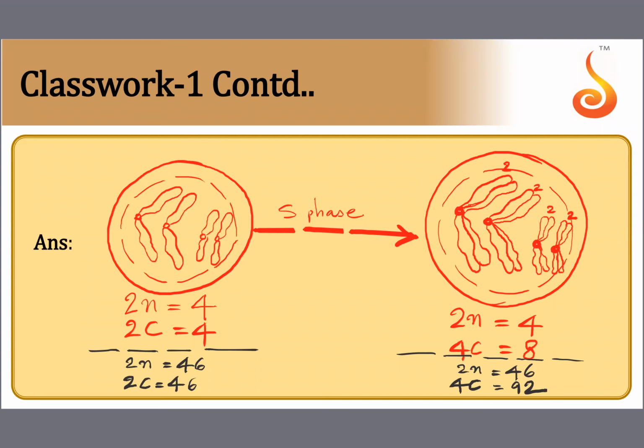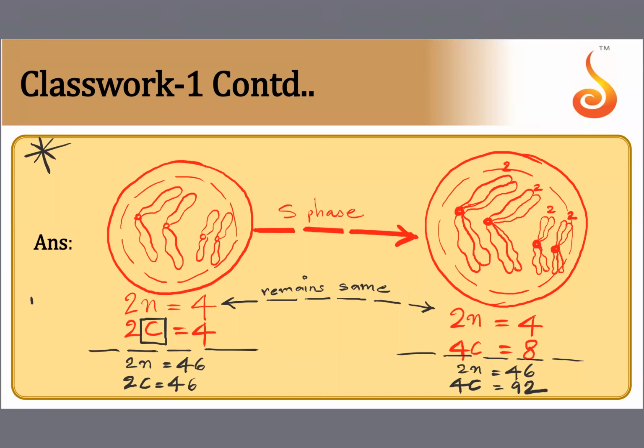Very good. A lot of neat questions will appear on this concept, children. Before S phase, the c value is so much. After S phase, what is the c value? Now you know that before S phase and after S phase, the n value will never change, it remains the same. The n value, 2n being equal to 4 and 2n being equal to 4 again, are the same. What gets doubled over here? The C value gets doubled.